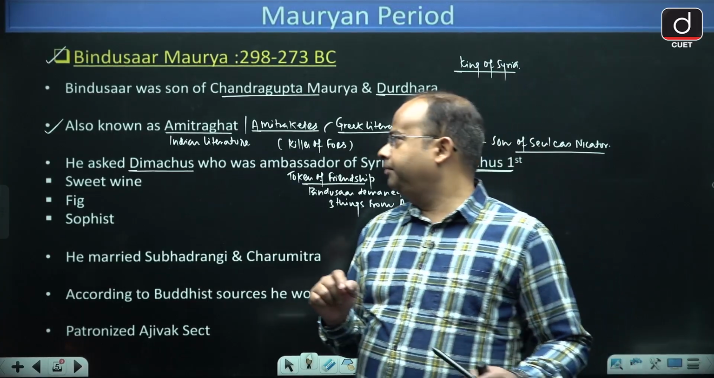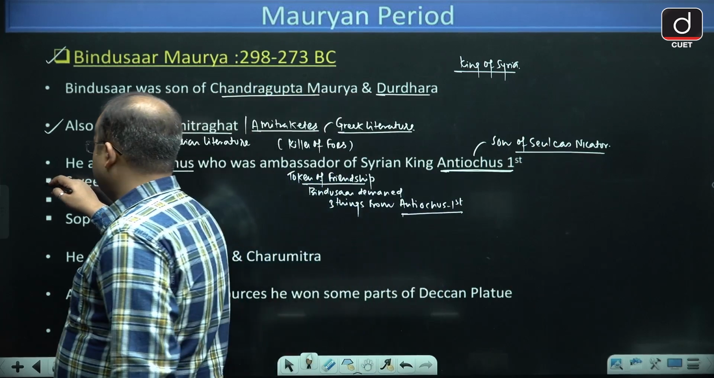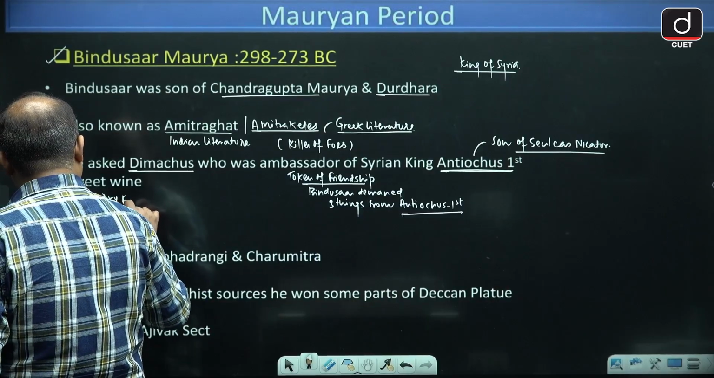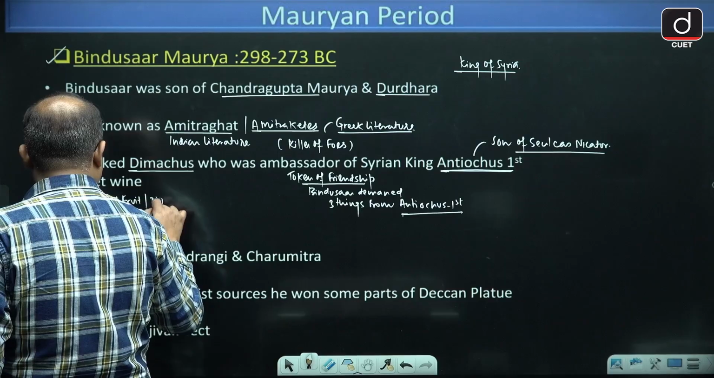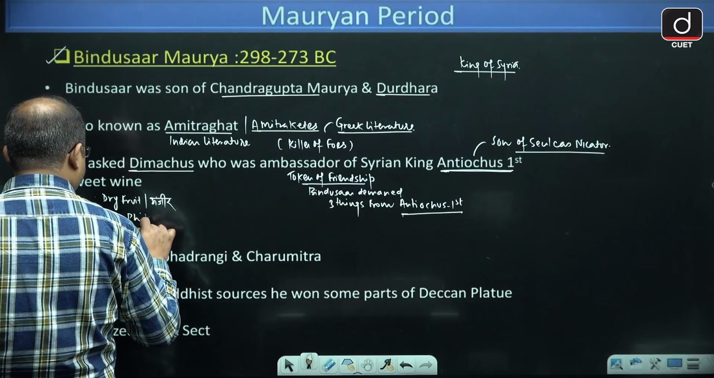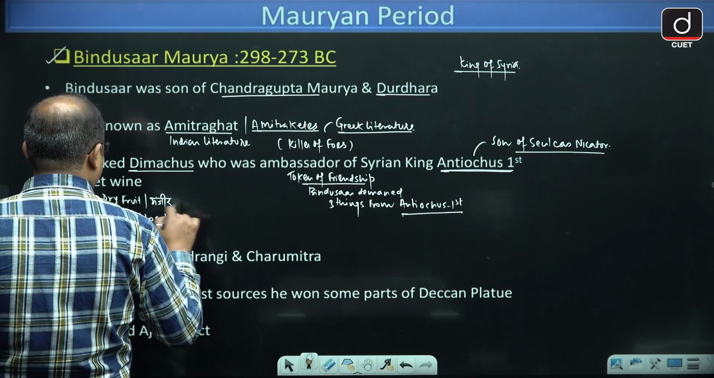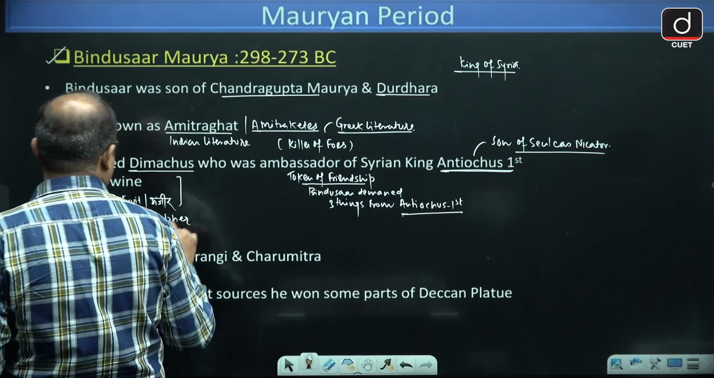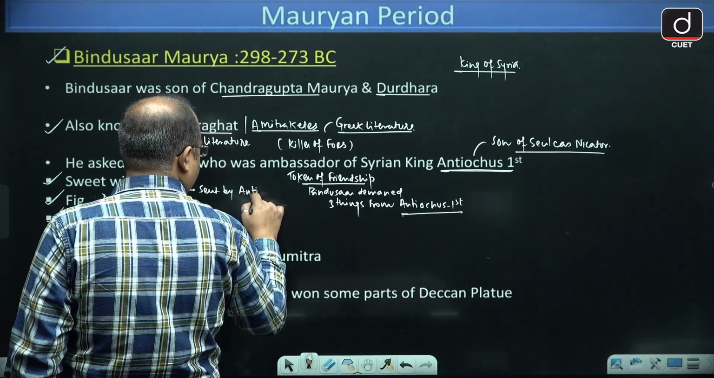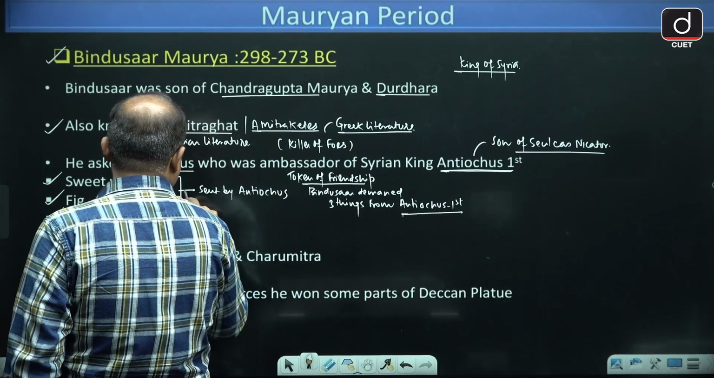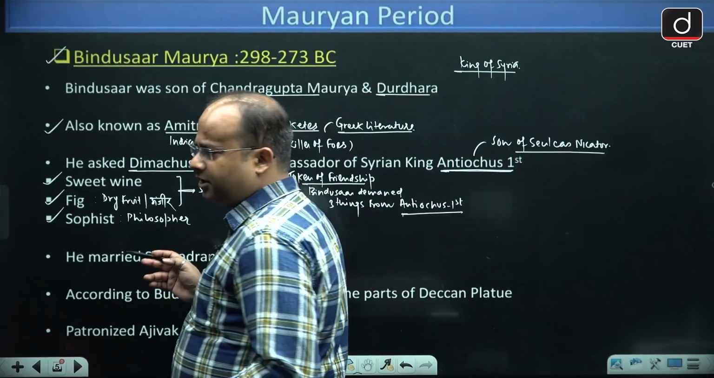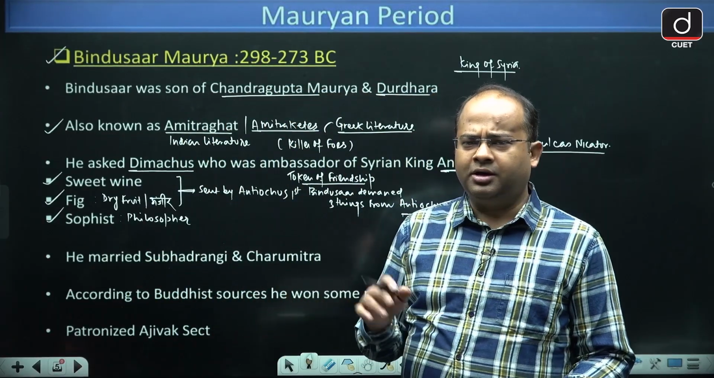And which were those demands? First of all, he demanded sweet wine. Then he demanded fig. Fig, it is a type of dry fruit. In Hindi, it is called anjeer. And then he demanded a sophist. Sophist means philosopher. So these first two things were sent by Antiochus first to Bindusar, because these were the two common things. So he said, okay, send these two things.